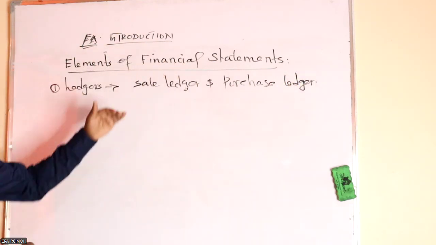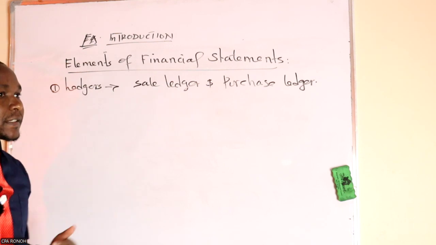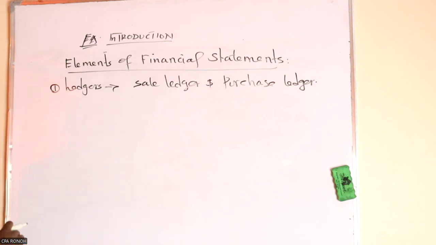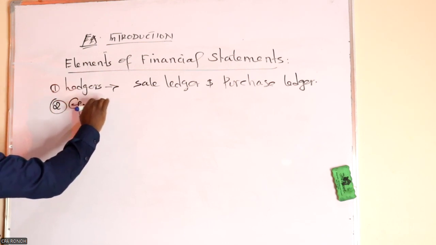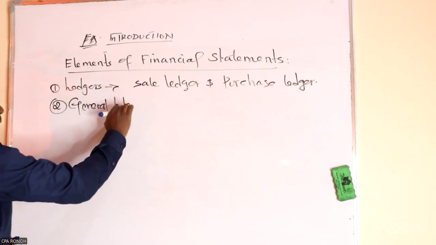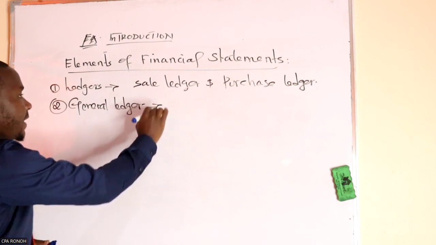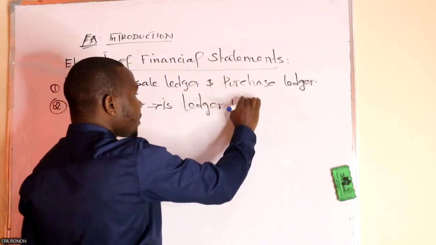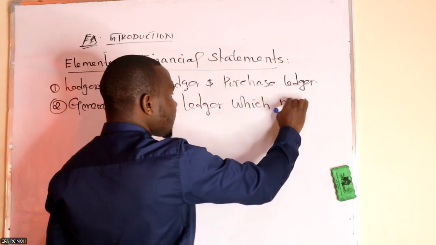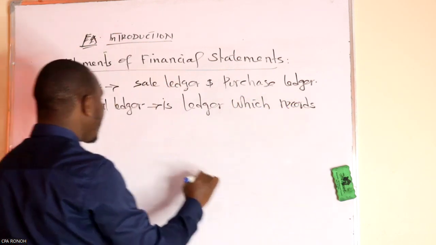Once we record this in the sales ledger or the purchase ledger account, then we transfer it. We have another one called the general ledger. A general ledger is a ledger which records all the transactions.